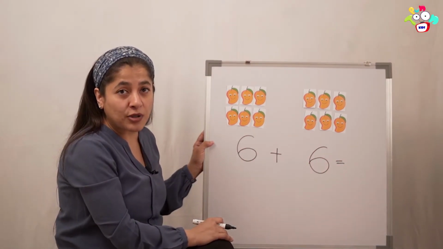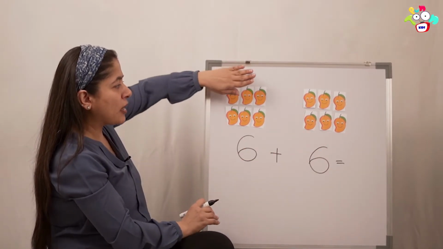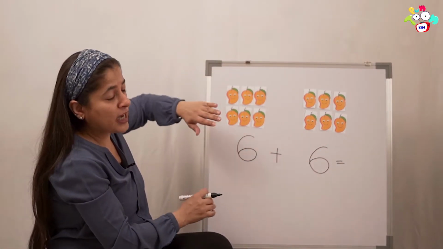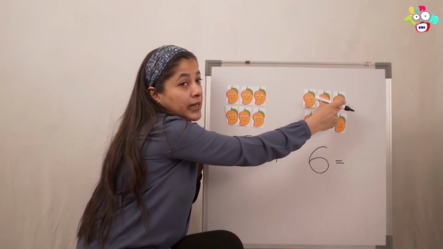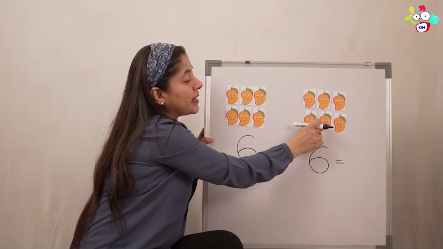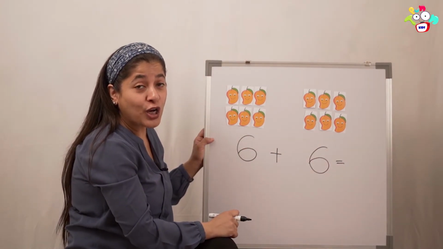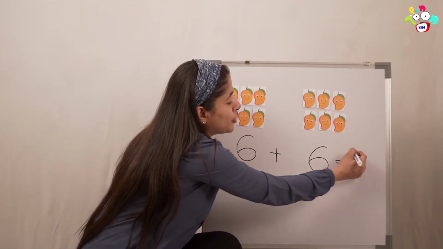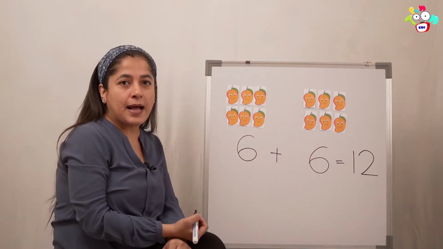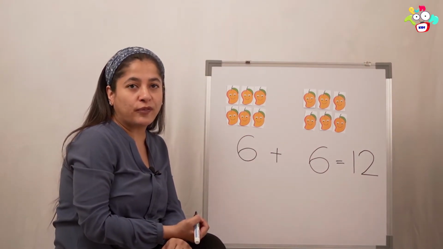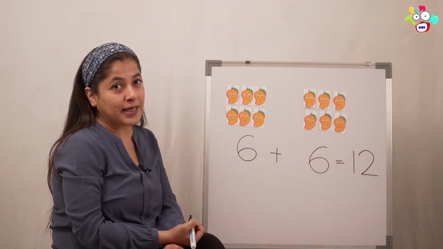And let's count how many mangoes are there in all. We won't count these because we already know there are 6 here. So 6, and then 7, 8, 9, 10, 11, 12. How many mangoes are there in all? 12. Very good. So what are we going to write? 12. And now I want all of you to write with me the multiplication sentence.